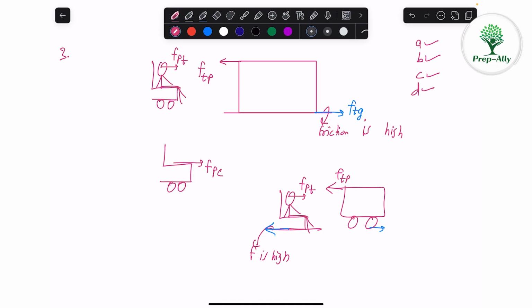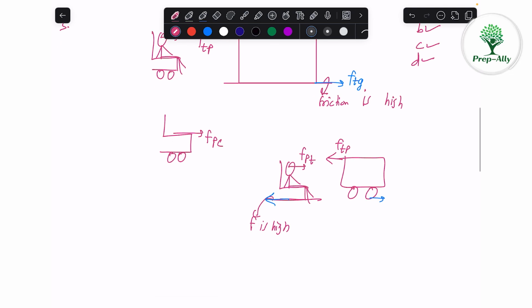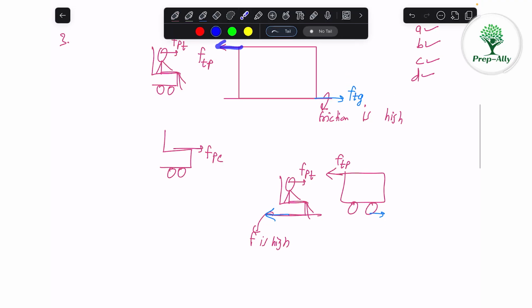So instead of the chair, if the table had wheels, then the table would have moved and not the chair. So D is correct. Now option E says the friction is able to prevent sliding on the ground but unable to prevent wheels from rolling on the ground. So that's a very nice thing about rolling actually. As you can see, there is an external force, and because of this, the friction here is actually called static friction. It is preventing the sliding.